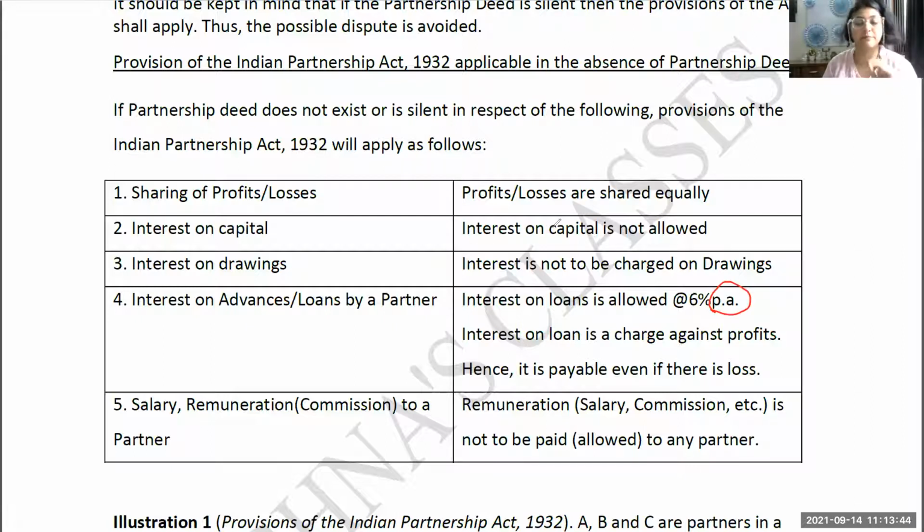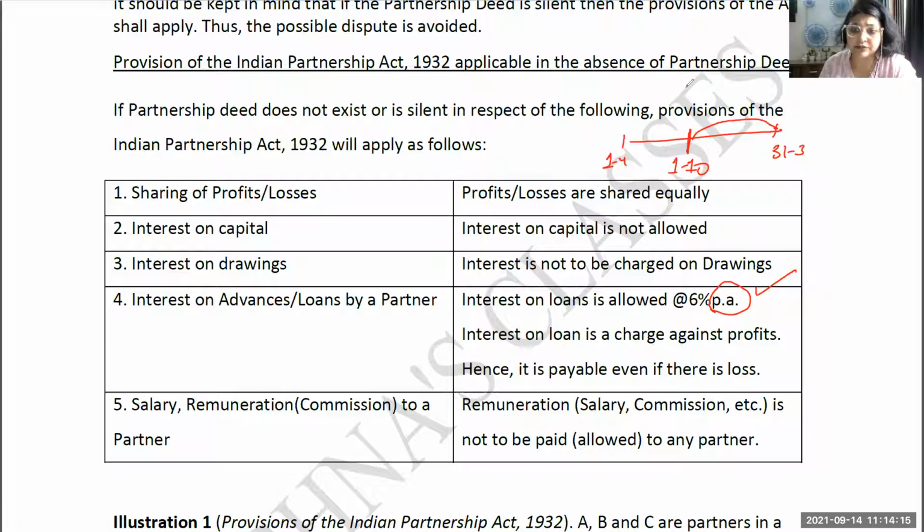6% per annum means, suppose a partner has given a loan. Let's say your year starts on 1st of April and ends on 31st of March, and the partner has given a loan or advance to the firm on 1st of October. The partner is going to get interest on the loan for 6 months. Why? Because this is a yearly interest rate. It is not a flat interest rate. So you have to be careful about this, and you are going to charge interest for 6 months only. So when the questions come, you have to take care of this part.